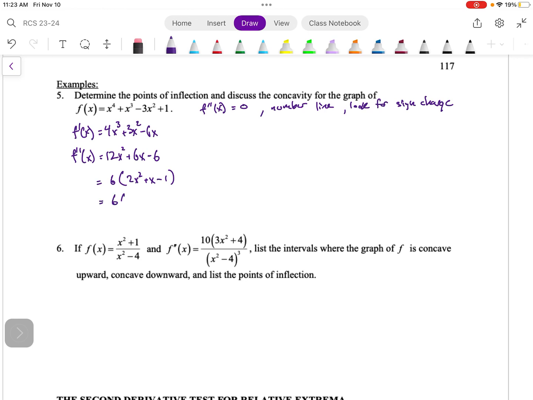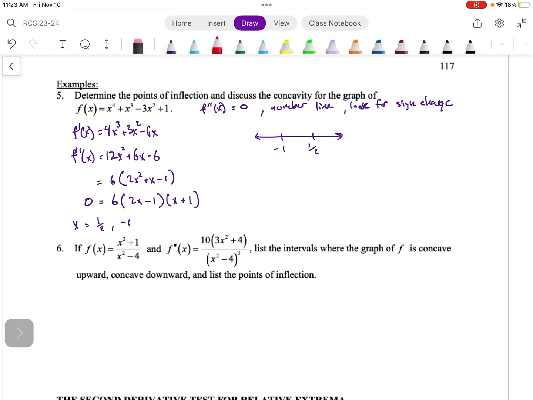And if I wanted to factor that, this is going to factor into something like 2x, a 1 in there, and then an x and a 1. Now to get my signs to work, I need my positives to win, so the plus times 2x needs to be positive, and this is going to be 2x minus 1. So I'm going to have two numbers on my number line. If I set this equal to 0, my x values here would be 1/2 and -1. So I'm going to put a -1 on here and a positive 1/2.